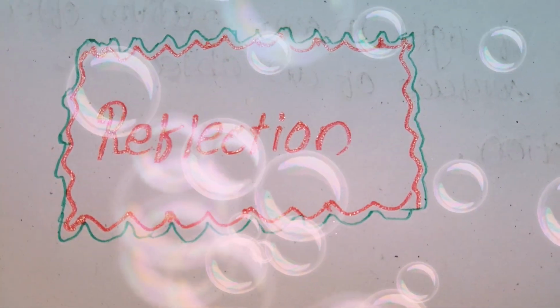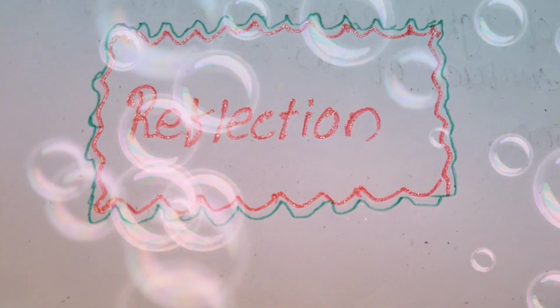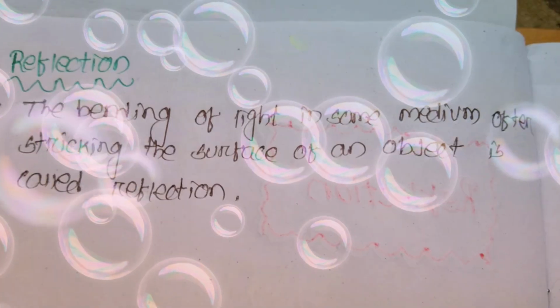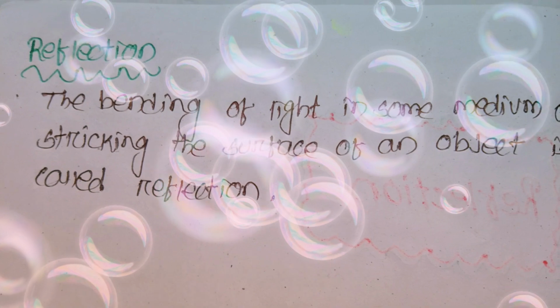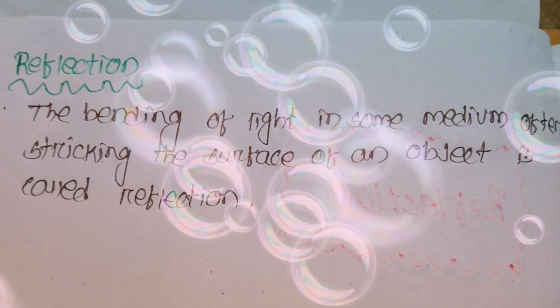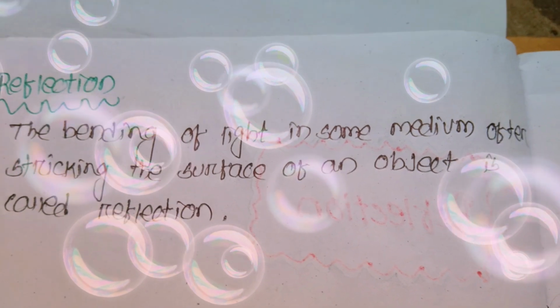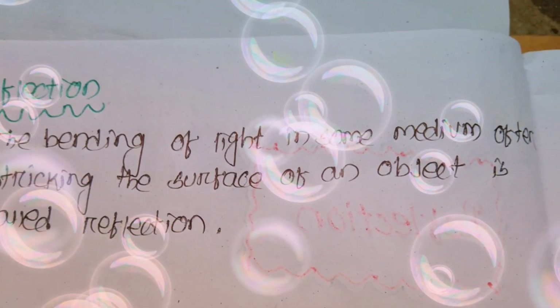So in reflection there is a need of a reflecting surface and a medium. So, overall, the bending of light in some medium after striking the surface of an object is called reflection.